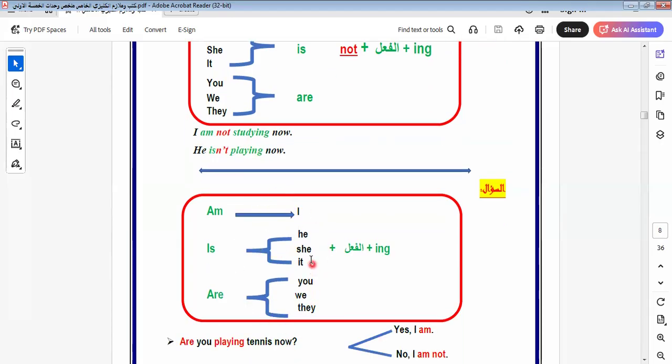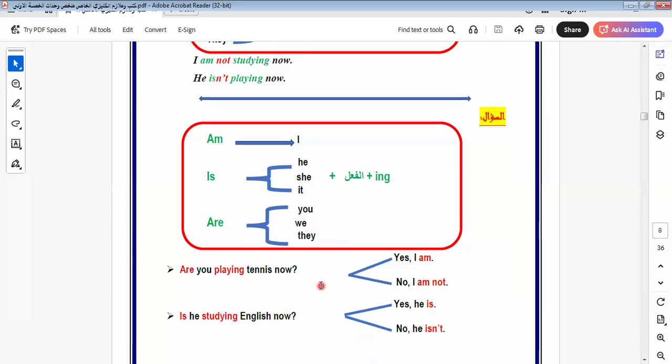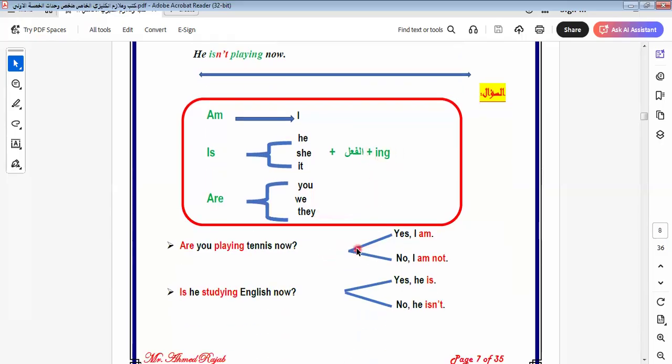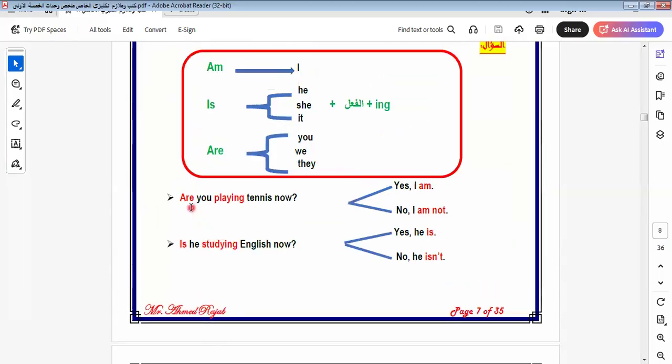Here we have the question form. It will be: am I, or is he, she, it plus verb, or are you, we, they plus the verb and ing. Let's study this example to know more about this rule.